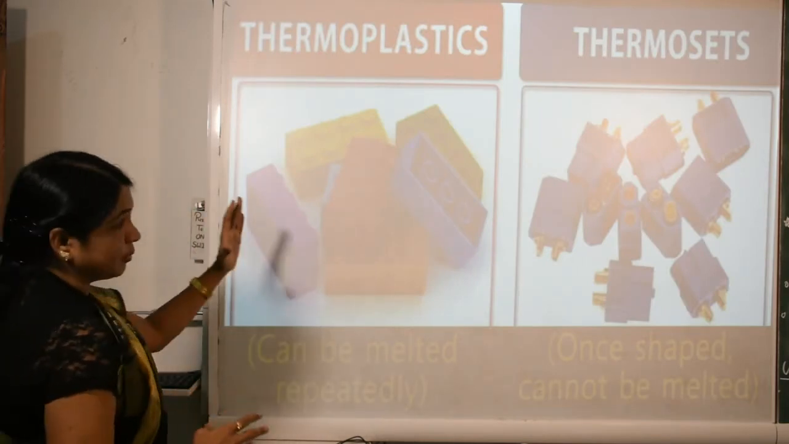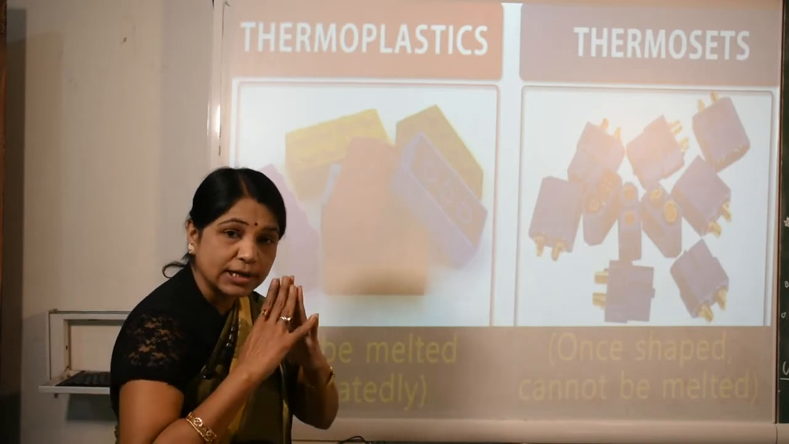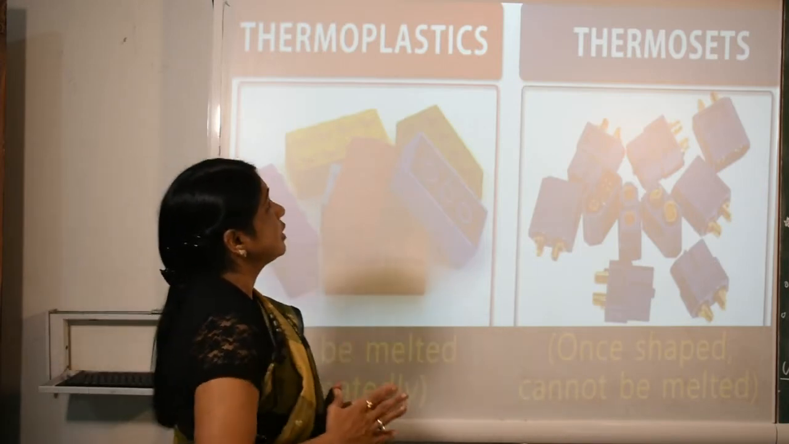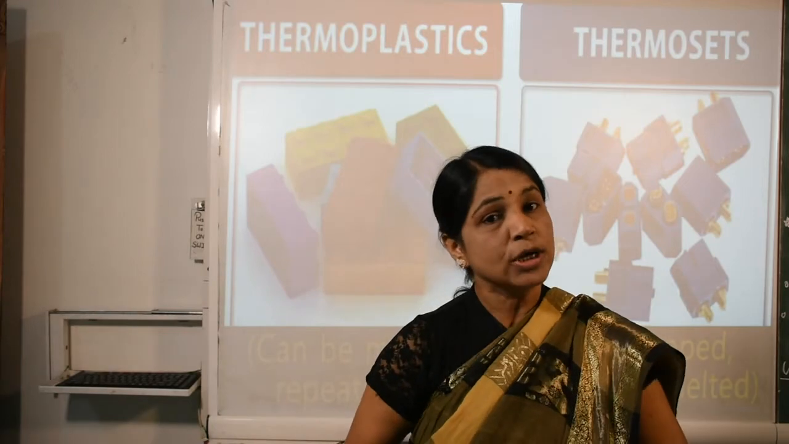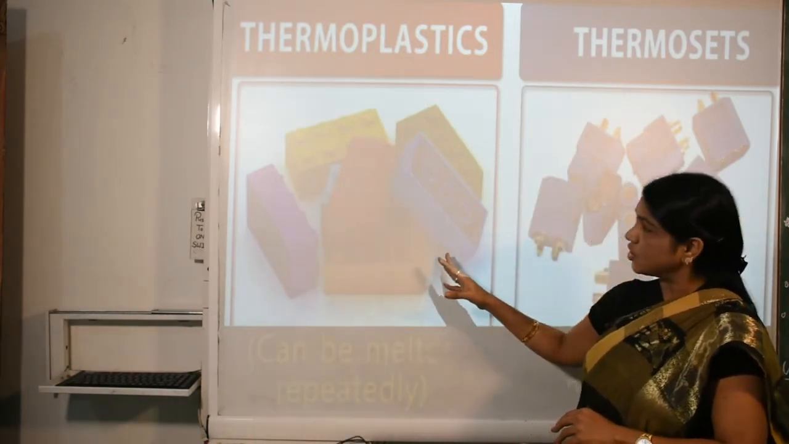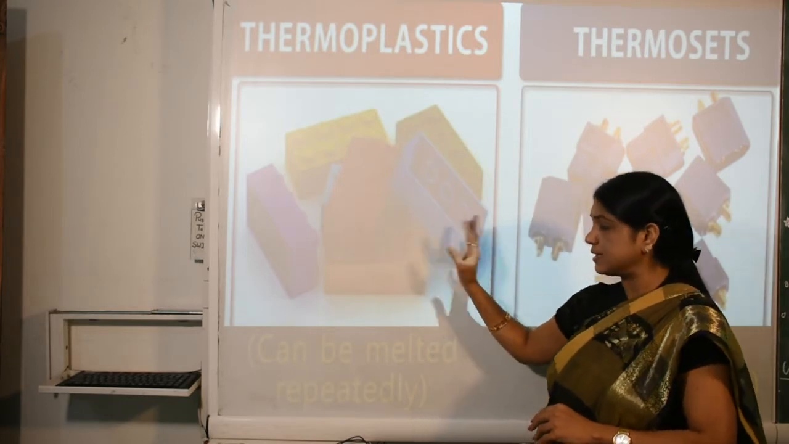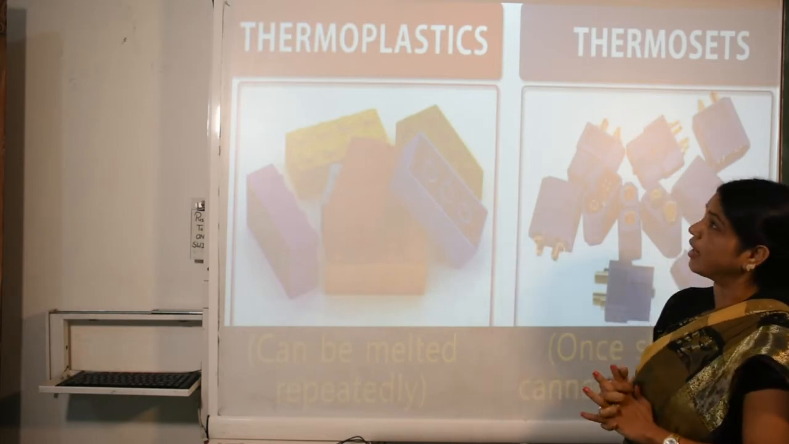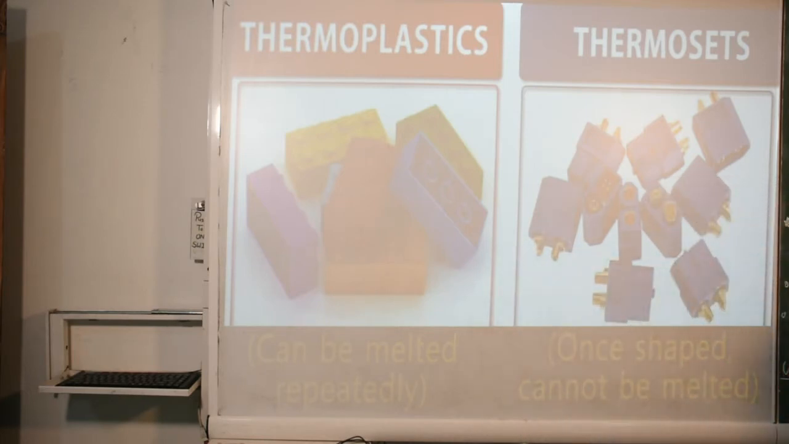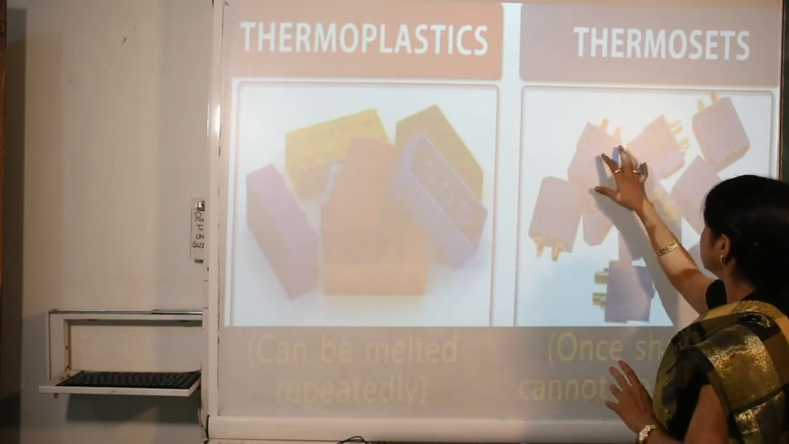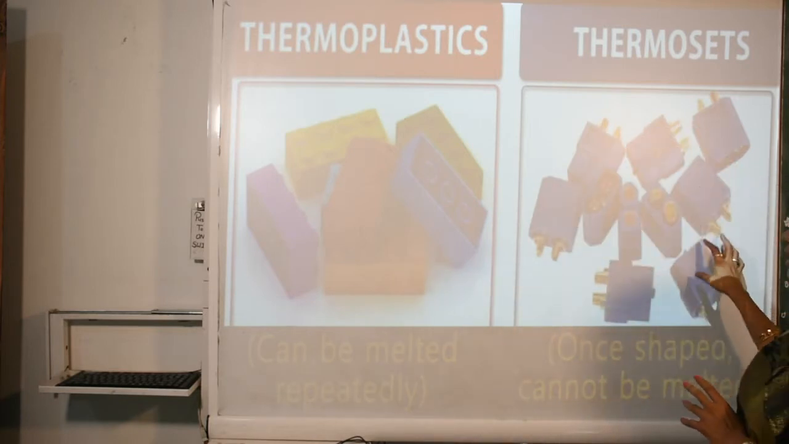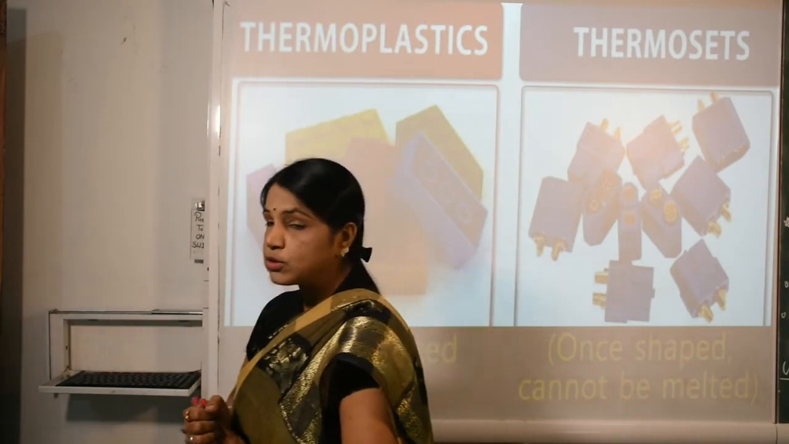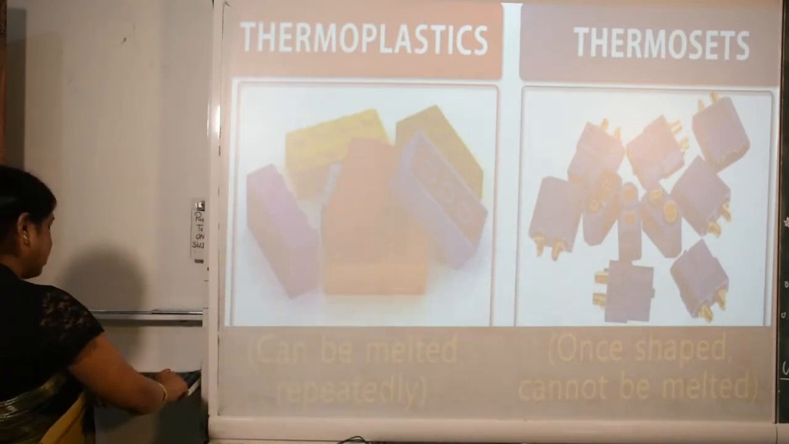So again, by the picture I want to show the basic difference between thermoplastic and thermosetting plastic. Here is the picture. Various types of toys are shown in this picture. They can be melted repeatedly. Thermosets take one shape only, once upon a shape, and can't be melted again. Here are shown various types of electrical appliances made of thermoset, the thermosetting plastic.